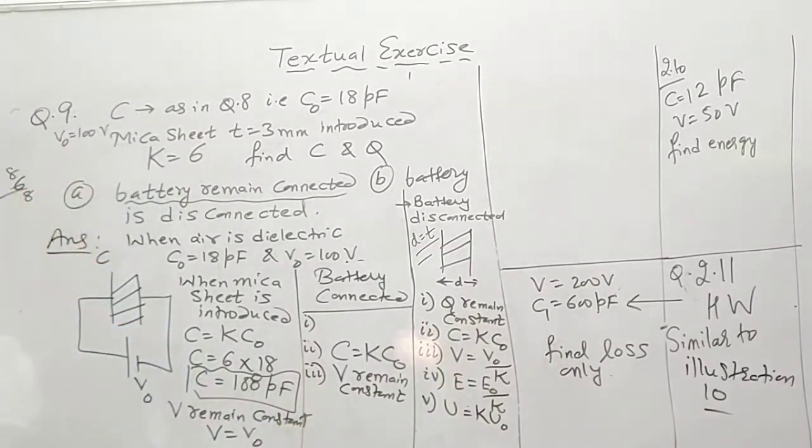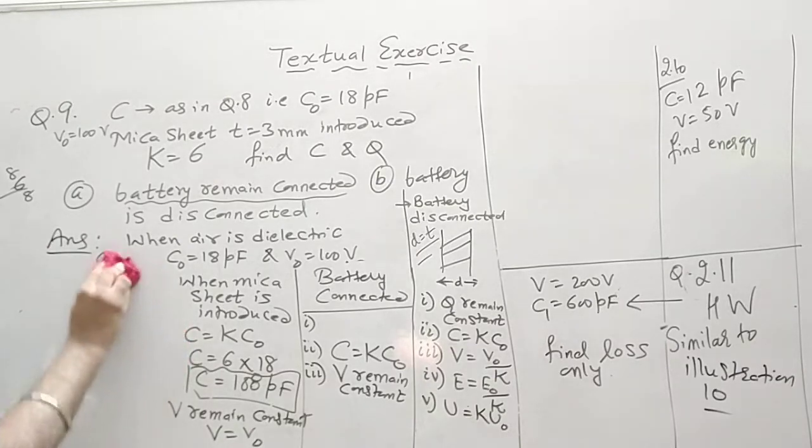Now see, C has increased and V remains constant. If C increases, the Q will also increase, and it will be more than what we have found in the previous question.